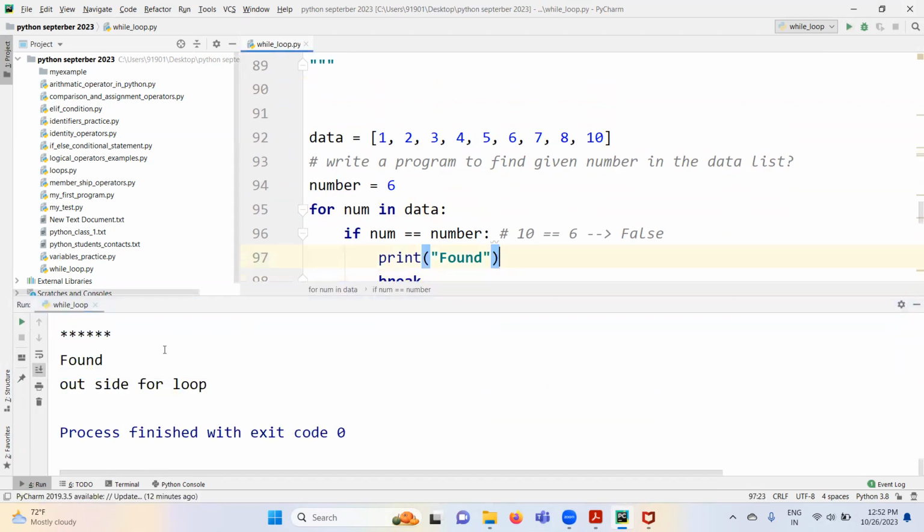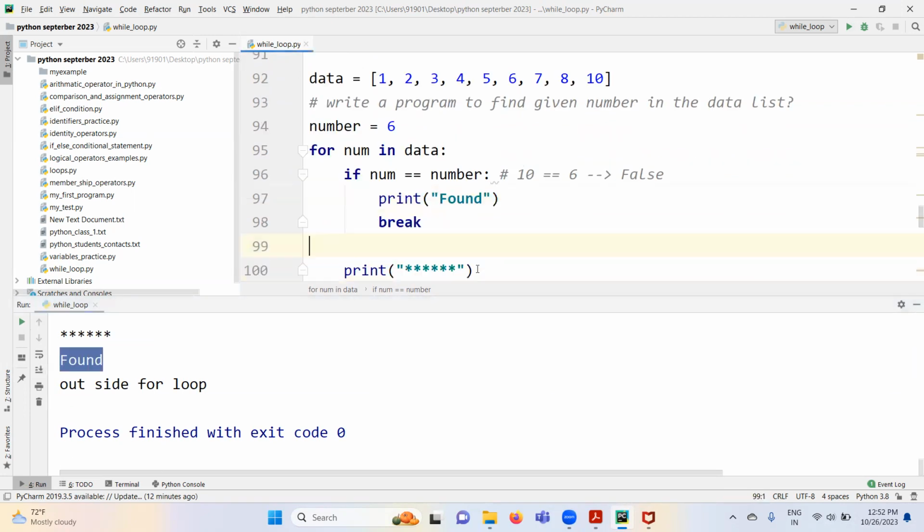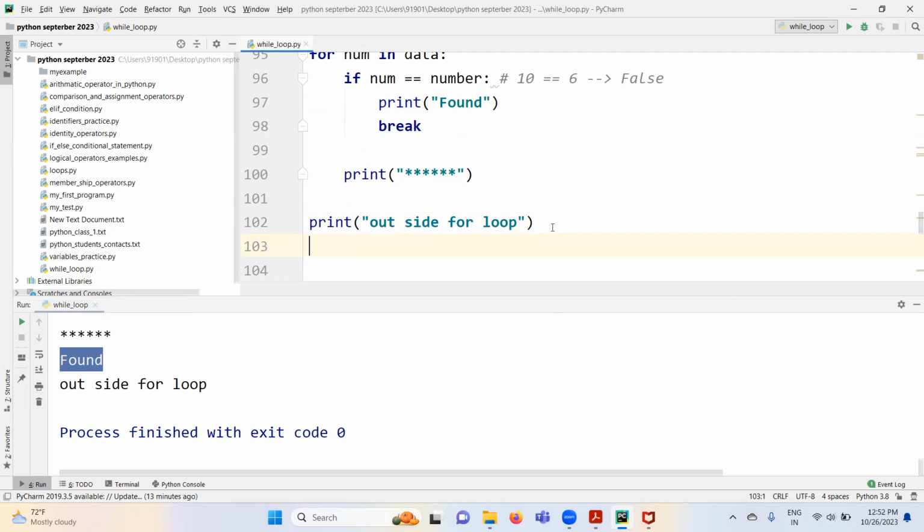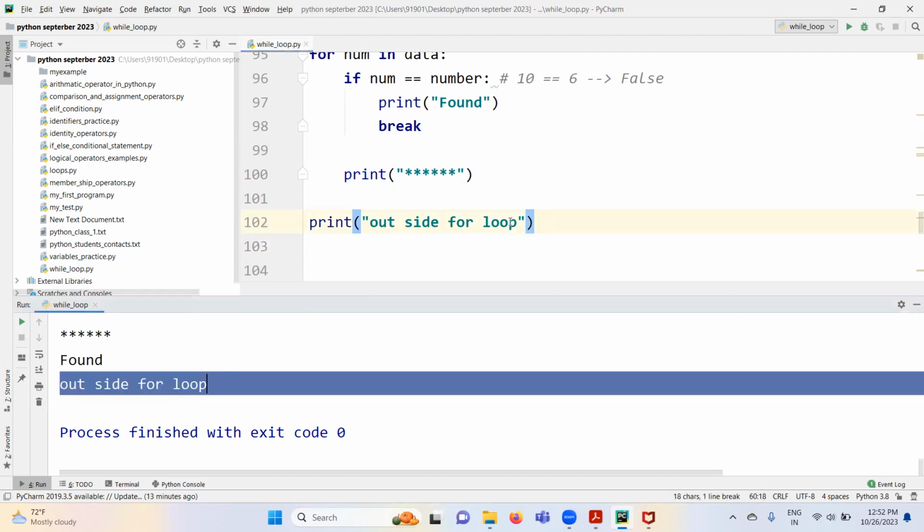after found is printed once, the loop is getting terminated. As soon as the break statement is executed inside the loop, this loop will be terminated. Terminated in the sense, Python is going to stop the loop in this iteration itself. It is not going to pick the next iteration and execute this loop again, because we applied the break for the loop. Once break is applied, the loop will be terminated. After termination of the loop, Python control goes outside this loop. What is outside? This is the outside of the loop, right? So whatever code we write here, those lines of code are going to be executed here. Everyone clear?